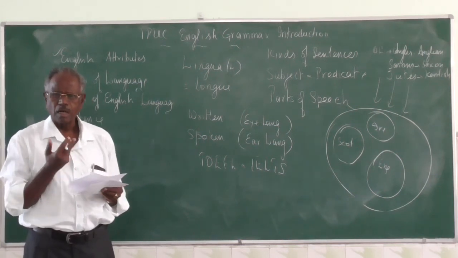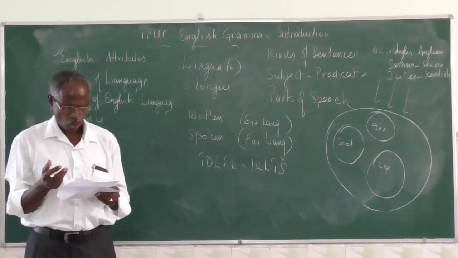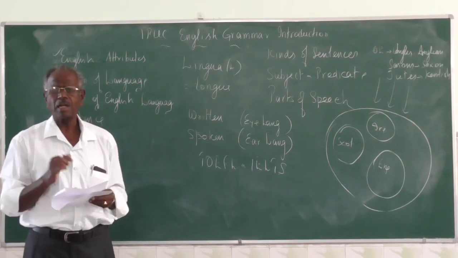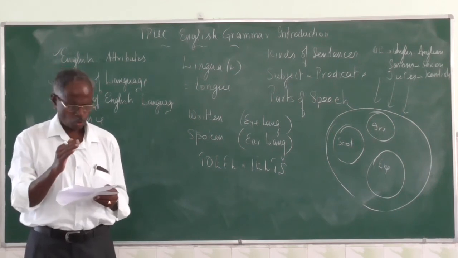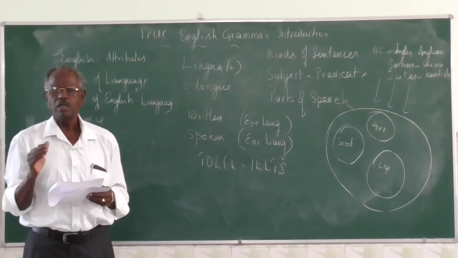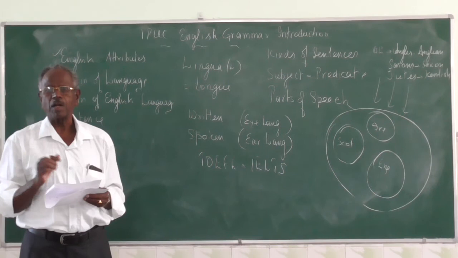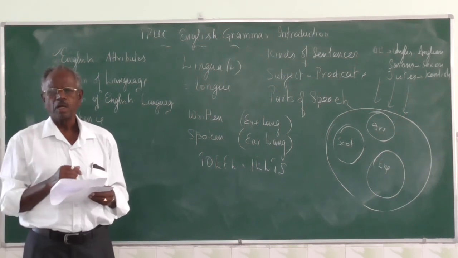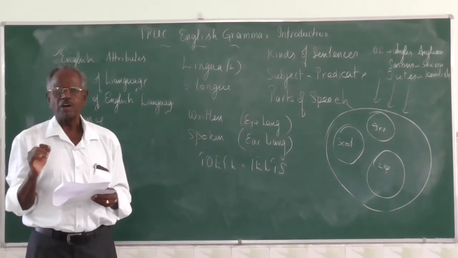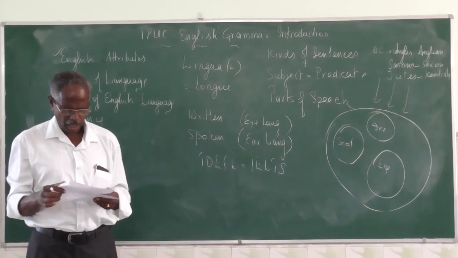It is also called a declaratory sentence. Assertive or declaratory sentence makes a statement, ends in a full stop, and may be affirmative or negative.